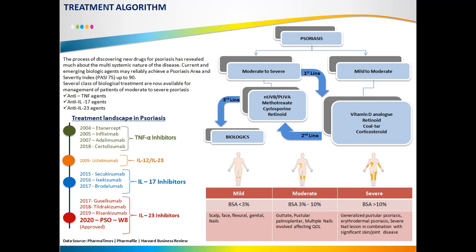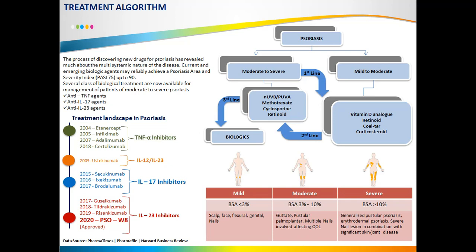Now there are several biologics available for treatment of moderate to severe psoriasis, like anti-tumor necrosis factor agents, TNF alpha inhibitors, IL-17 agents, and IL-23 agents. So these are some of the listed drugs. Like in 2004, TNF alpha etanercept, then infliximab, adalimumab, likewise the IL-12 and IL-23 inhibitor ustekinumab in 2009.